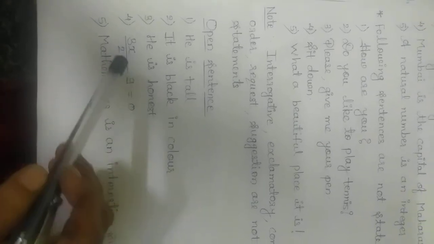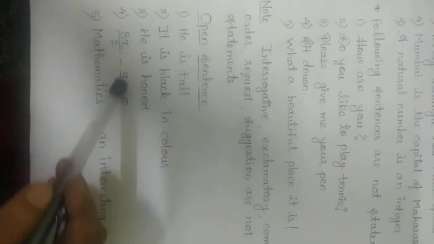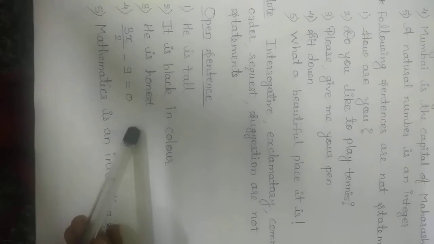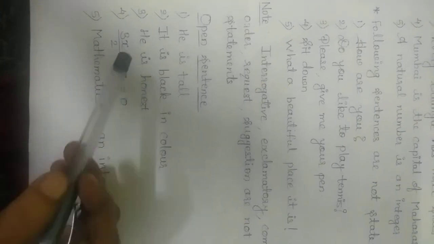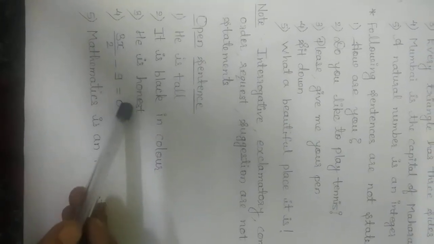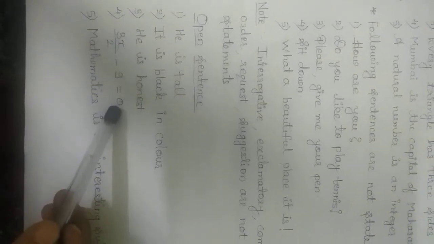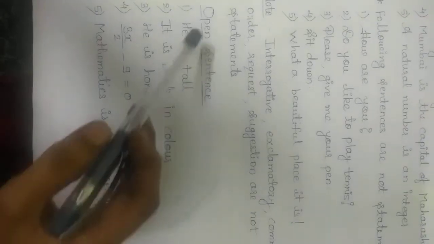Then next example, 3x upon 2 minus 9 is equal to 0. Now here, since value of x is not given, that means we don't know whether this equation is consistent or not. If the value of x is given, then only we can substitute that value of x here and we can check whether we are getting right hand side number or not. But since this is not given, therefore we cannot decide whether this is correct equation or not. So this is also an example of open sentence. Now mathematics is an interesting subject. But whether for everyone mathematics is an interesting subject, we don't know. And therefore this is also an example of open sentence.